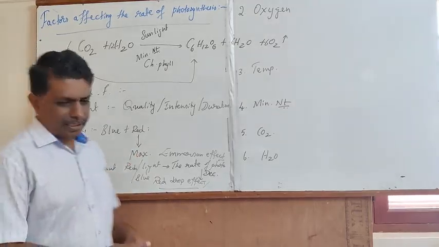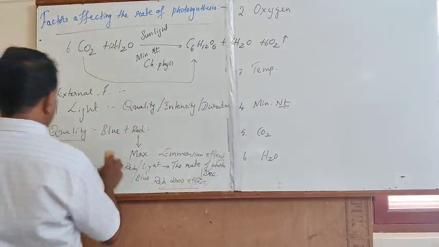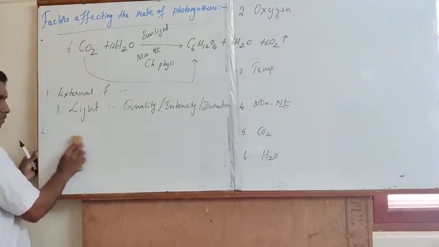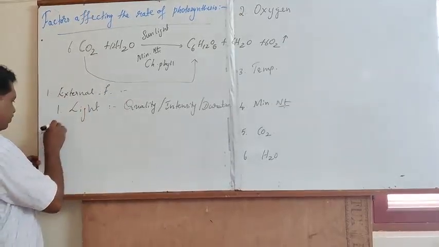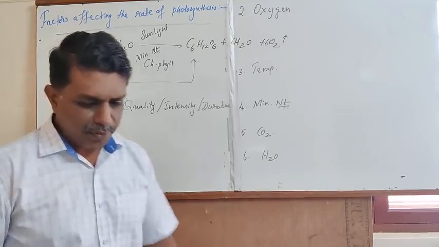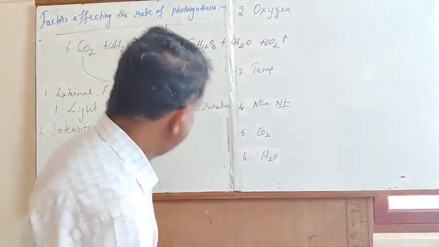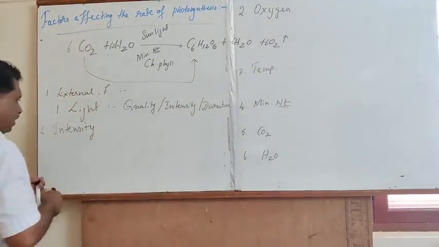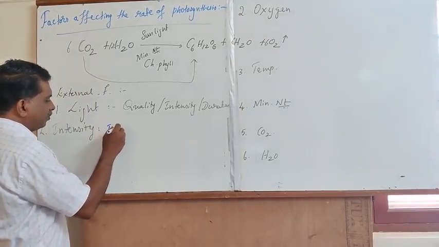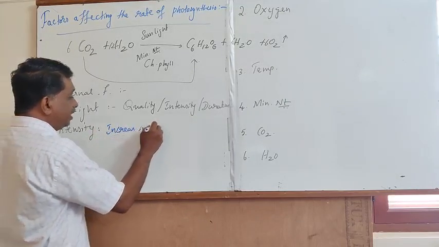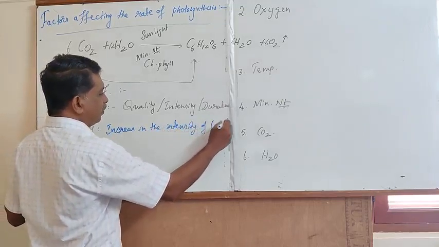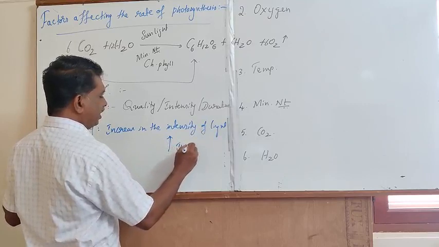The next important aspect is with reference to the intensity of the sunlight. With the increase in the intensity of sunlight, the rate of photosynthesis is subjected to increase.